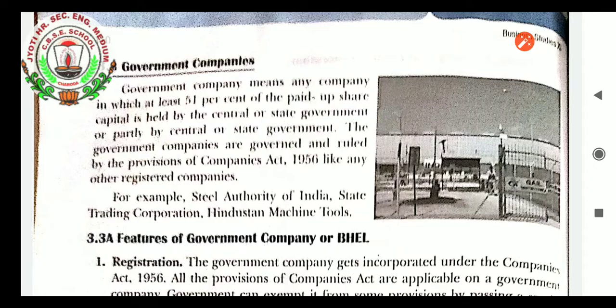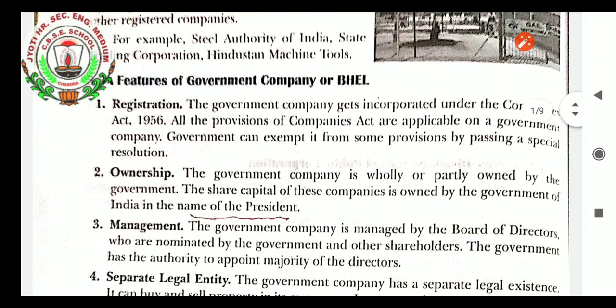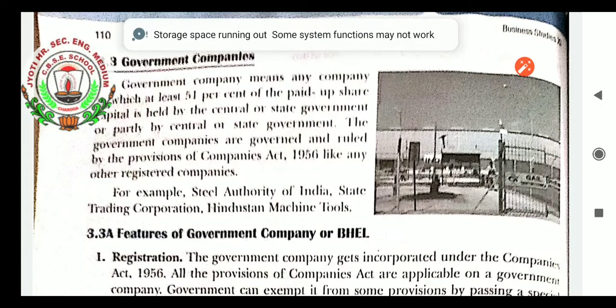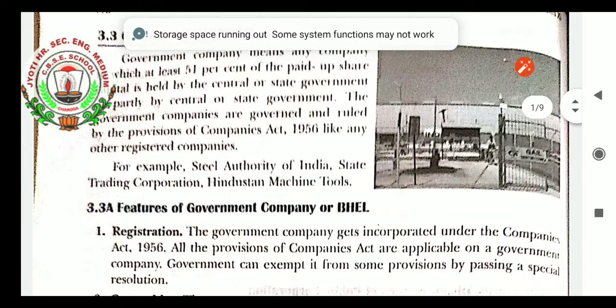Features of government company are as follows. Registration: the government company is incorporated under the Companies Act 1956. All the provisions of the Companies Act are applicable on a government company. So, students, it is a company in which 51% of the paid up share capital is of the government.